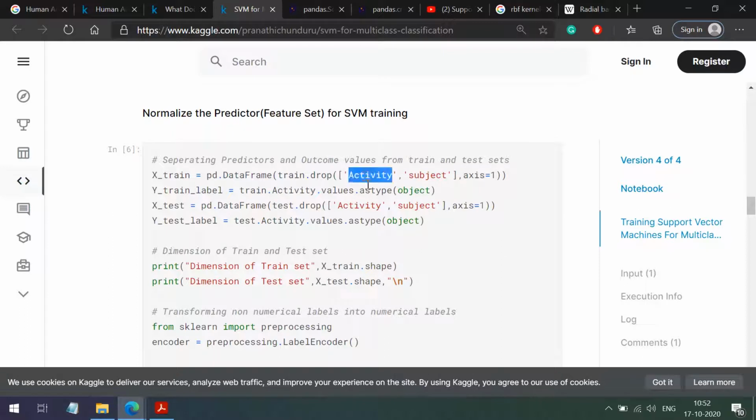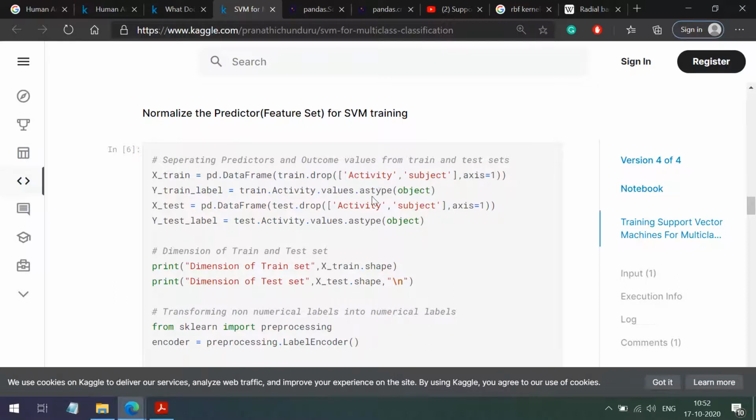So X will be our features and Y will be our target column. Here we are just keeping the activity column. The astype is for typecasting, where earlier the activity column is of string type, and we are typecasting it into the object type. I don't know what is the need of this typecasting.